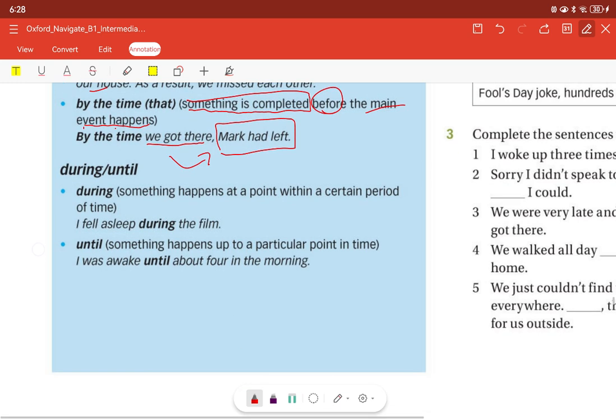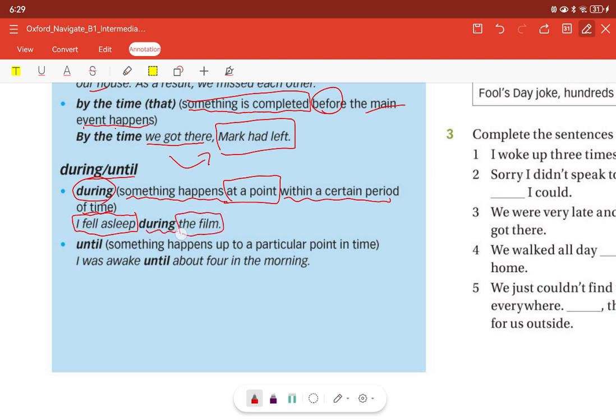Okay. So the next one, during and until. We use during to talk about something that happened at a point within a certain period of time. For example, I fell asleep is an action that happened. When did the action of falling asleep happen? It happened during the film, during this time.